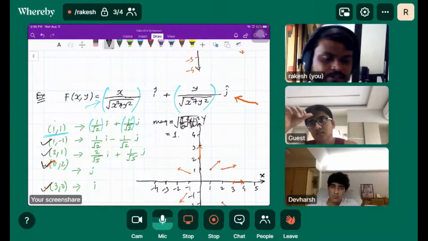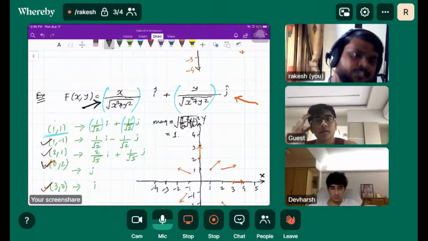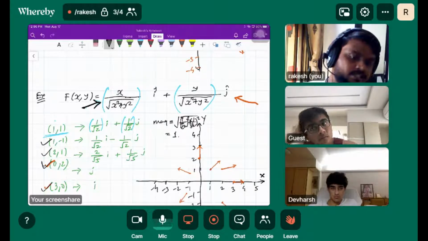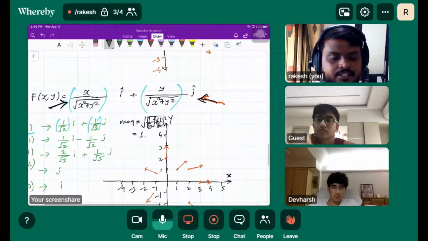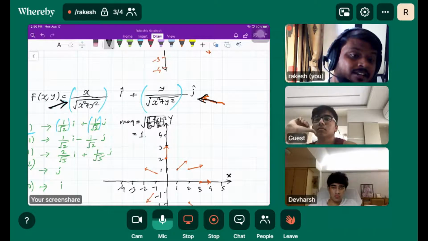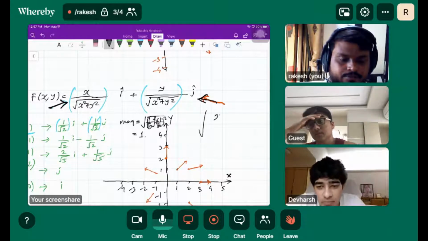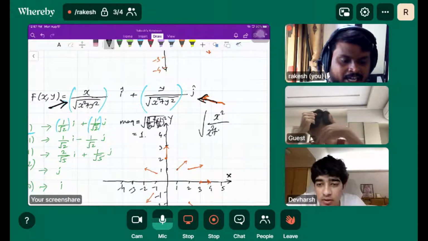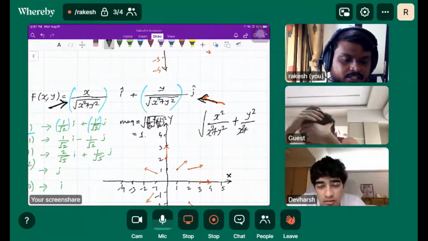Why? Because we got the function in such a way that the magnitude is always going to be 1. Look at the function. This is itself a vector whose components are functions in x and y, so you can solve this algebraically.